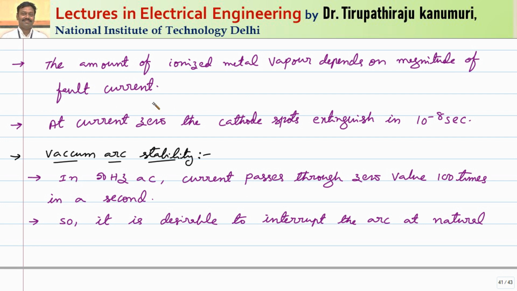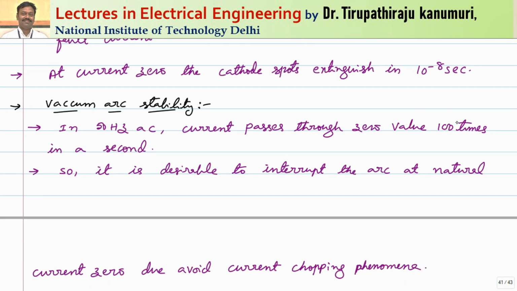If the current is more, automatically more heat is produced because more energy is dissipated there, so automatically more carriers will be generated. At current 0, the amount of vapor generated will be 0, because that vapor is generated from the cathode, and from the small tips wherever the arcs are there because of irregularity of the cathode. That's why it is represented by the cathode spots. These cathode spots will extinguish in 10 to the power of minus 8 seconds in the case of a vacuum circuit breaker. That is a major advantage of this one.